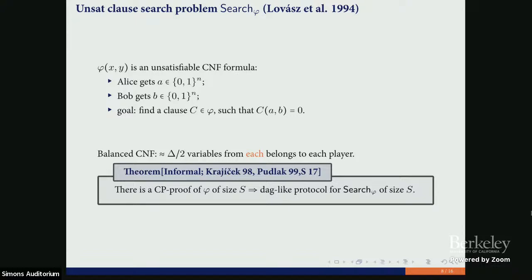In interpolation, this fact is used implicitly inside the technicalities. So interpolation may be reformulated in these terms. In Krajicek's paper, he did it implicitly for resolution and for cutting planes with bounded coefficients. In Pudlak's paper, he did it for more complicated versions of the protocols, also implicitly, and in my paper, it's written explicitly.